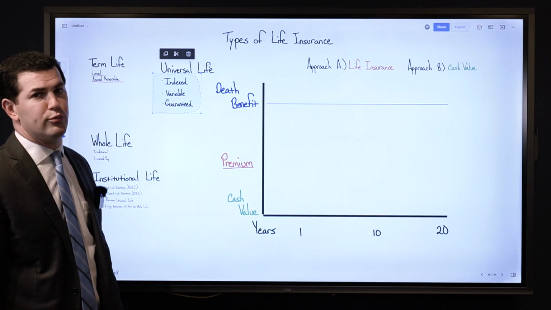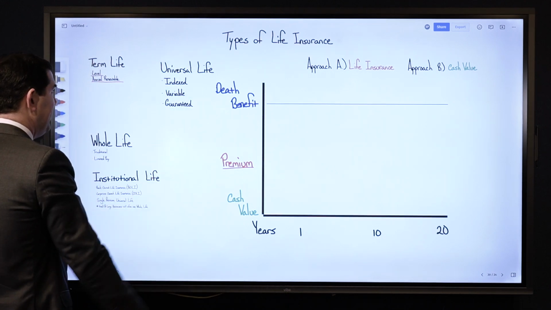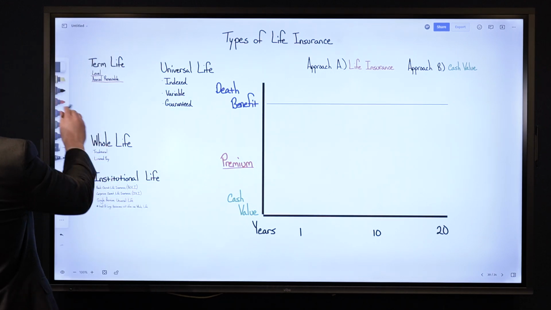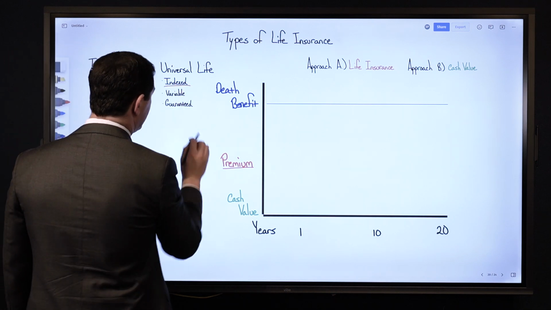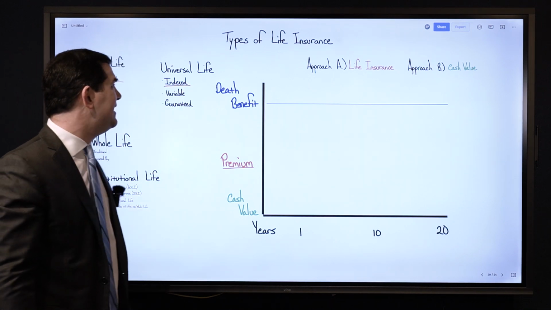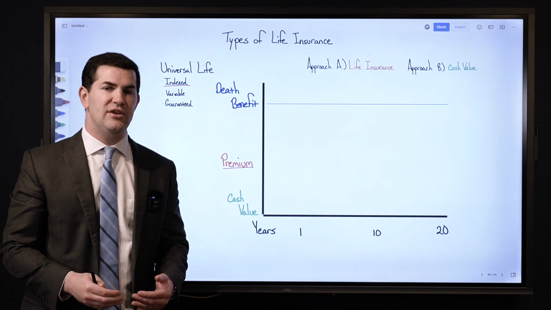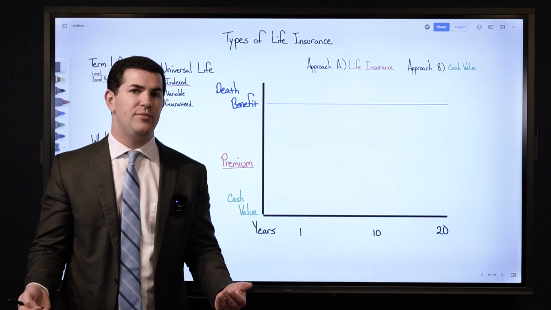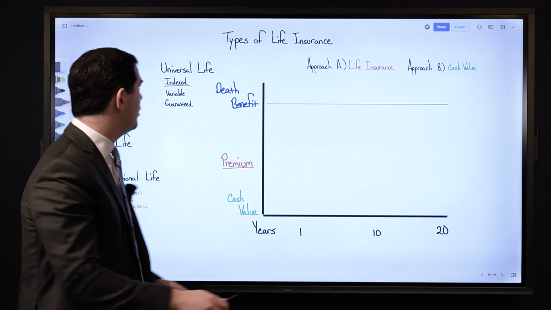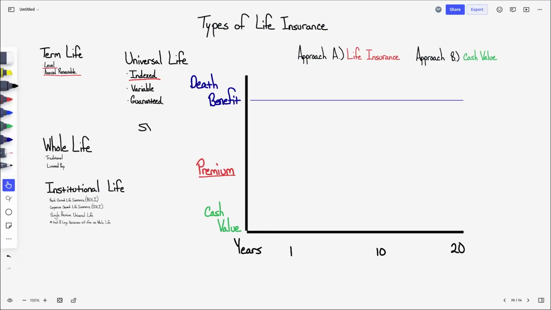Keep in mind, I used the word project. I didn't say it actually produces it. That's a whole other topic though. So, looking at the three types. First, we've got indexed universal life insurance. What this means, the index, is that your cash value is linked to an index. The most common is the S&P 500. How this works is if we take the S&P, your money is not invested directly in the market, but if the market goes up, your money will go up with it. If the market goes down, your money will not go down with it. Your principal is protected, where typically you have what is called a 0% floor.